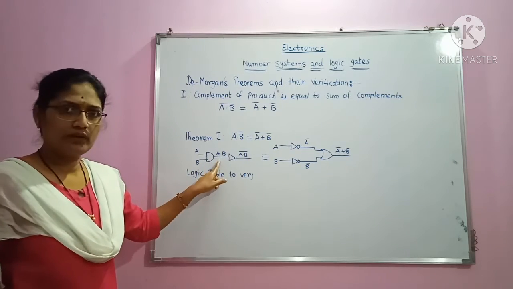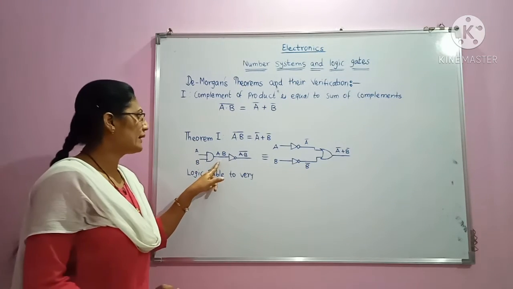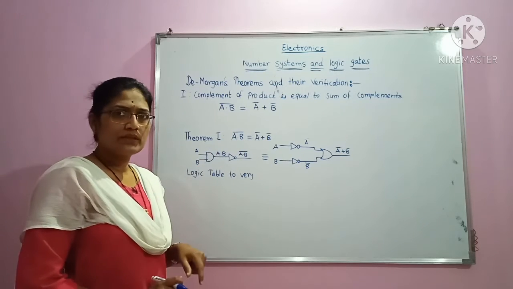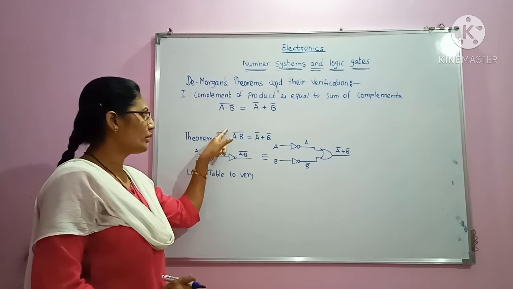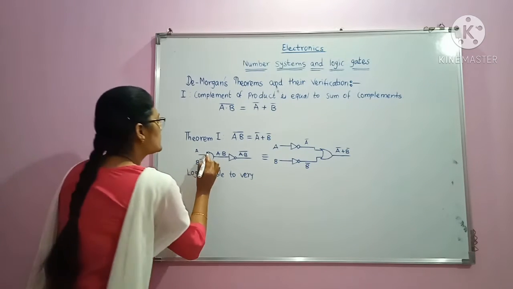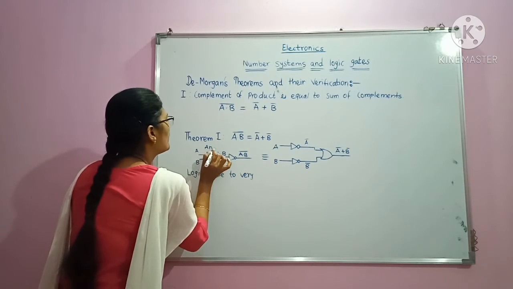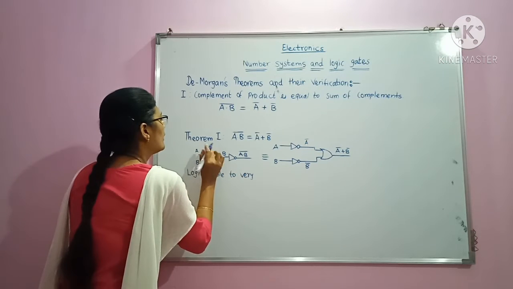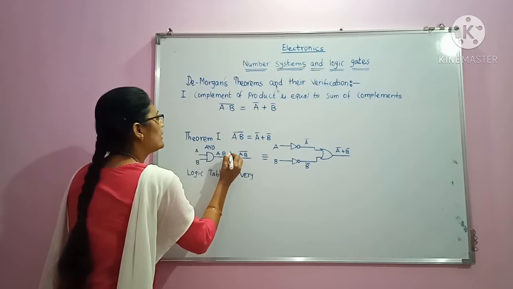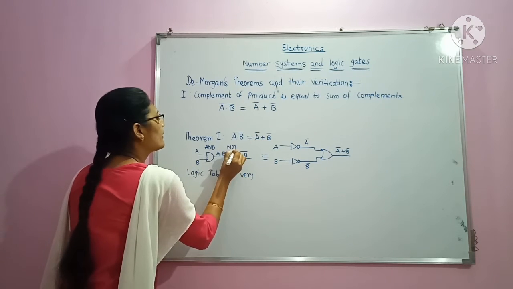Now in order to take its inverse, I have attached a NOT gate. This is the AND gate and this is the NOT gate.